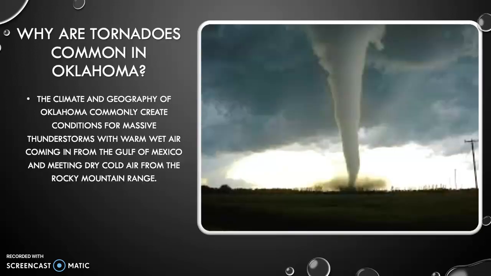And then, why are tornadoes common in Oklahoma? The climate and geography of Oklahoma commonly create conditions for massive thunderstorms, with warm, wet air coming in from the Gulf of Mexico and meeting dry, cold air from the Rocky Mountain range.